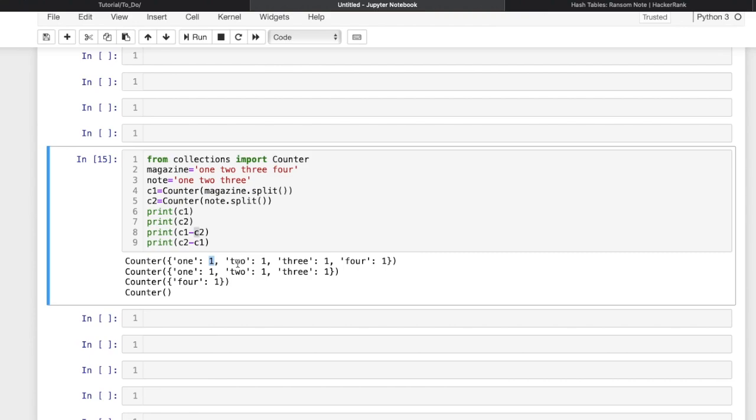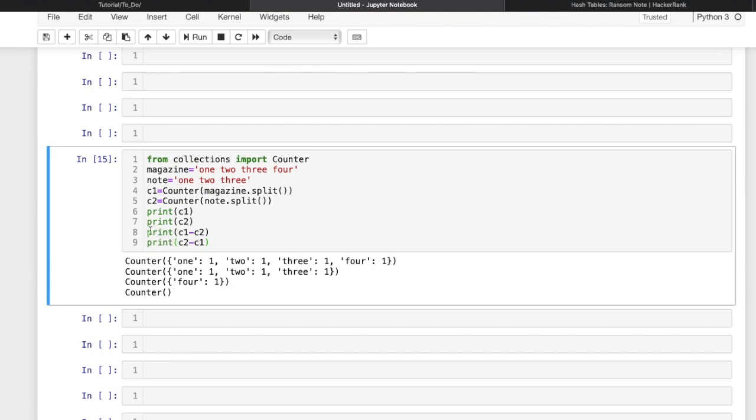Now for 2 both are equal, so nothing is left and this key will be deleted. Again 3 is also matching, so this will be deleted and we are left with 4. So a new counter will be returned with value 4 and 1.